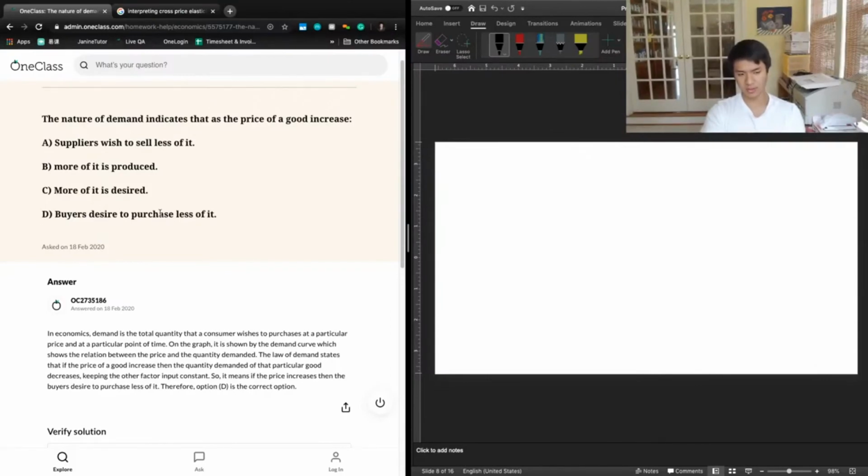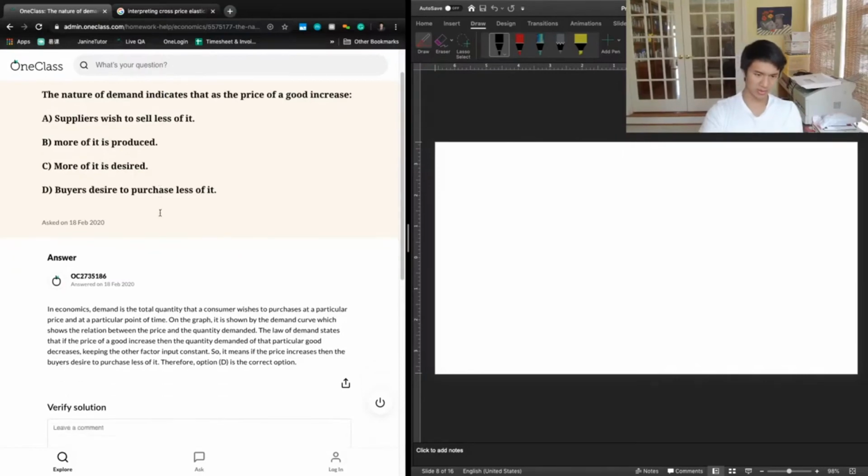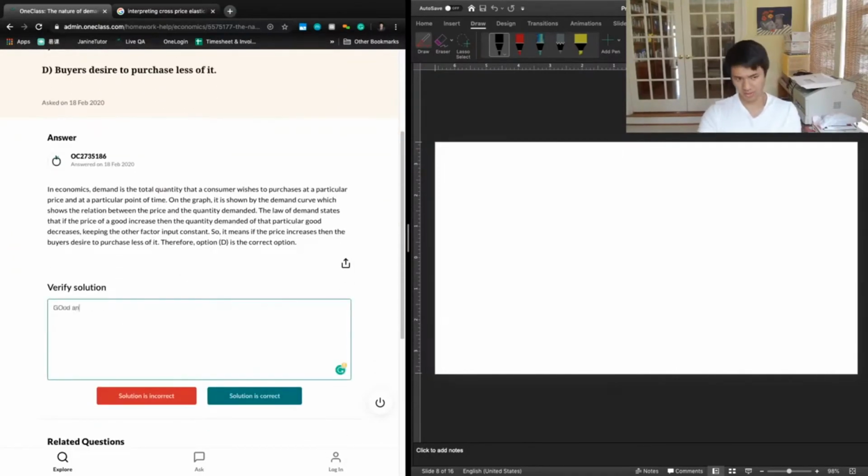So it means that if the price increases, then the buyers desire to purchase less of it. Therefore, option D is the correct answer. So yeah, good answer, nothing wrong with that.